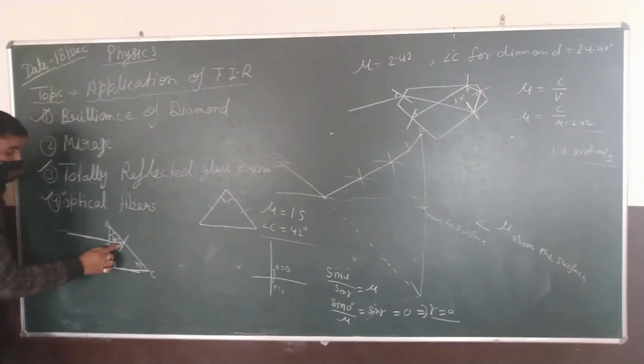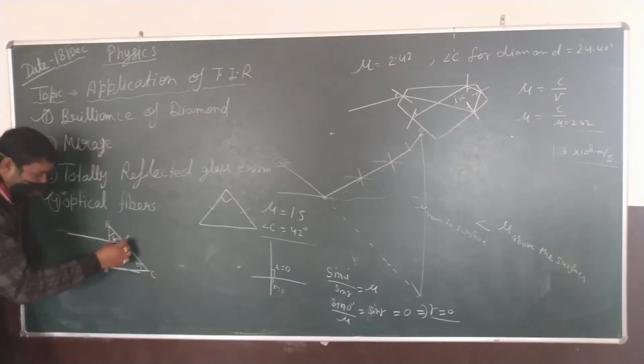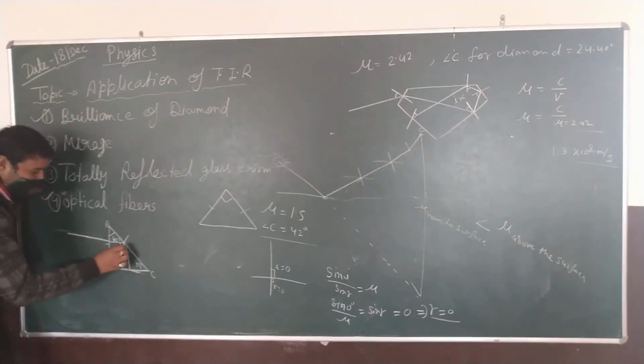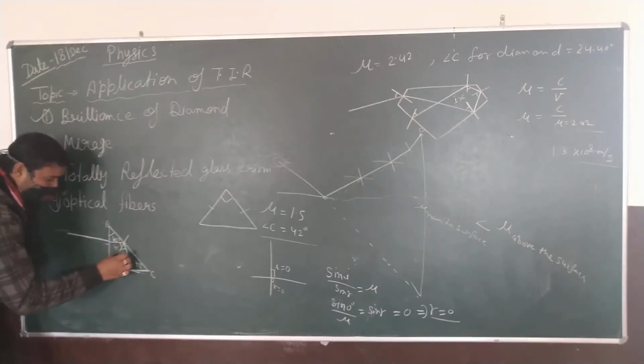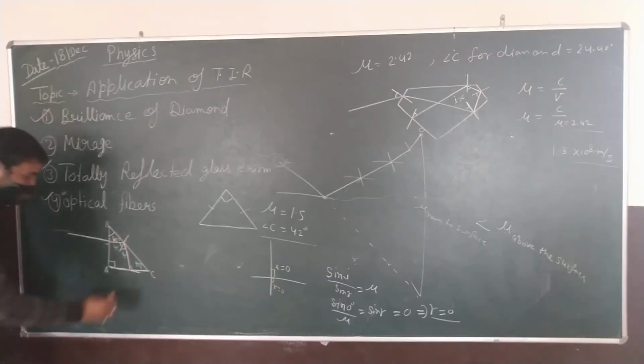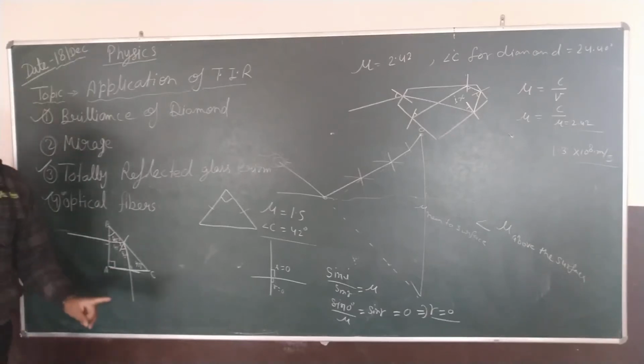Then the light is reflected from here following the law of reflection, and it moves towards this base at an angle of 45 degrees. When it reaches the base, it forms an angle of 90 degrees and emerges out from it. So what you find? The incident ray is reflected at 90. This is the special feature.